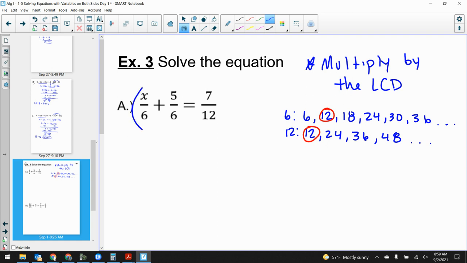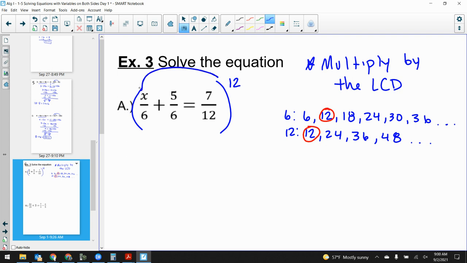Now, what do I do with that? Well, I multiply the entire equation by 12. Multiply through your entire equation by 12. Can I do that? Is that mathematically allowed? Well, whatever I do to the left side, I just have to do to the right side. And that's okay. So let's do it.